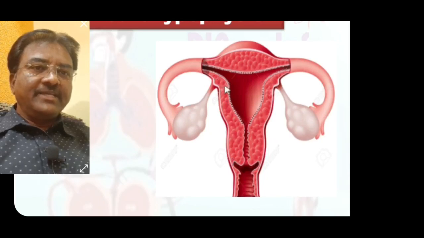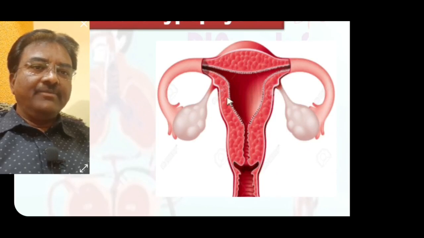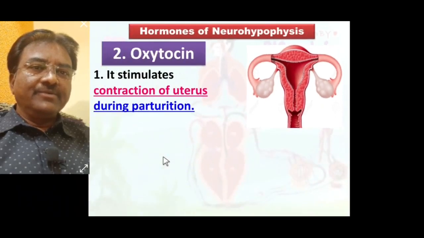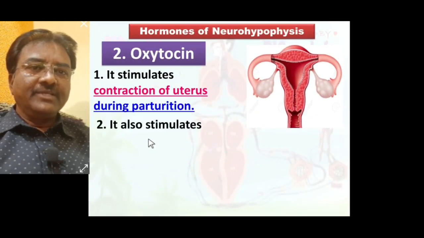Contraction of this myometrium takes place due to the action of oxytocin, and oxytocin is responsible for powerful contraction of the myometrium muscles of the uterus, and such myometrium muscle contraction helps the parturition process, that is, the childbirth process. So oxytocin is most important for contraction of the uterus during parturition.